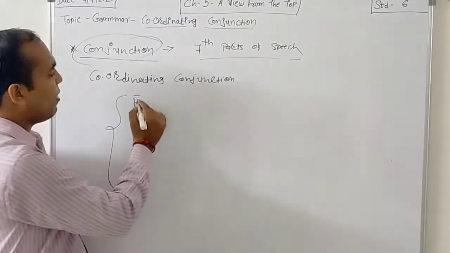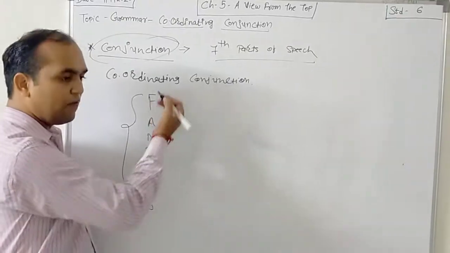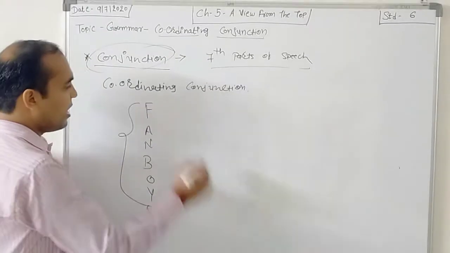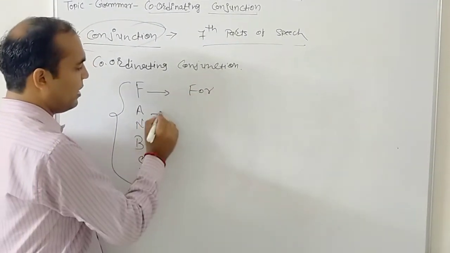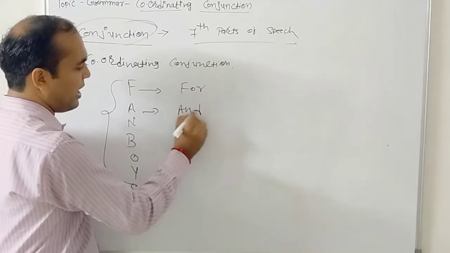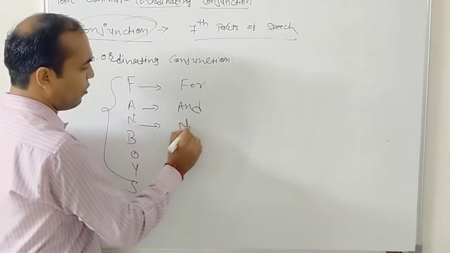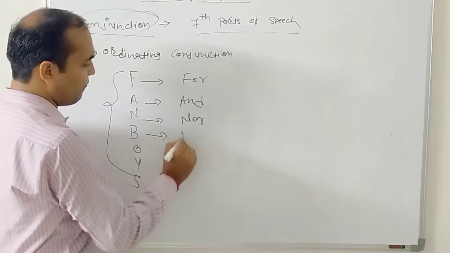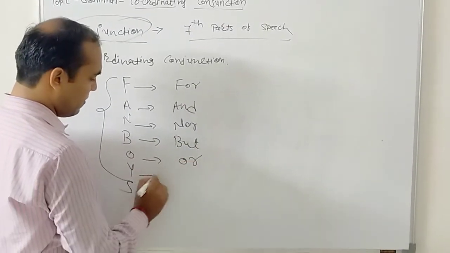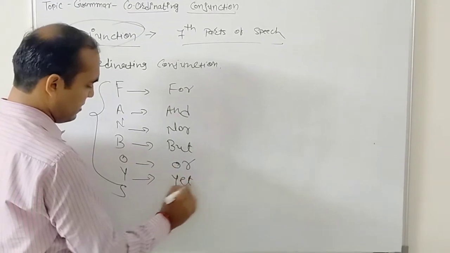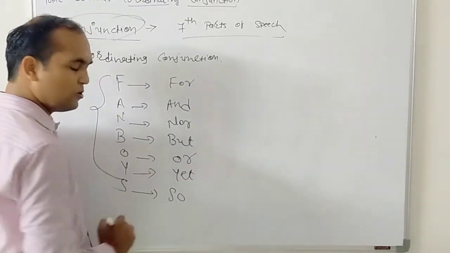Now you have a question, sir, how can we identify which conjunction is here? Now F for for, A for and, N for nor, B for but, O for or, Y for yet, and S for so.